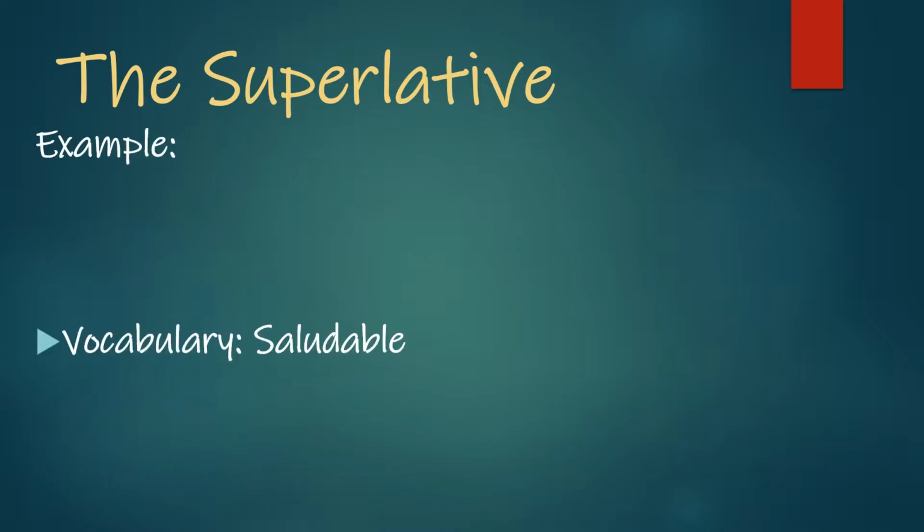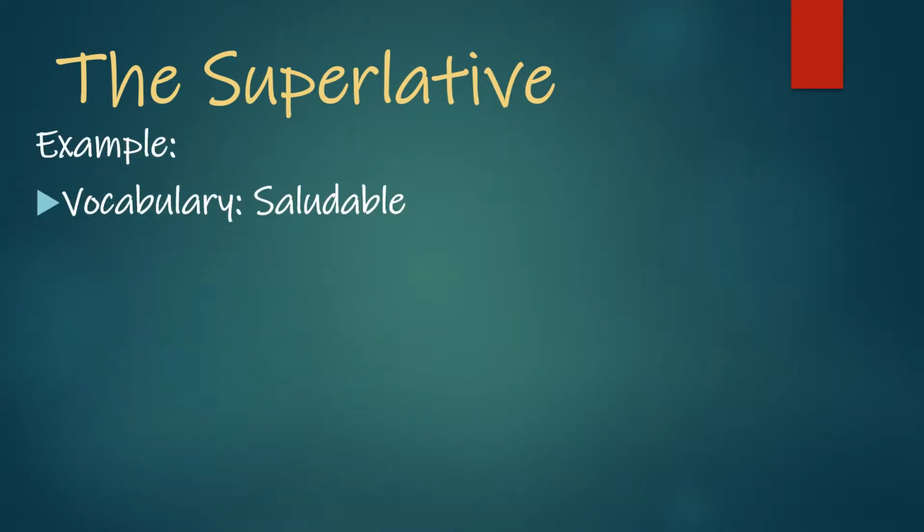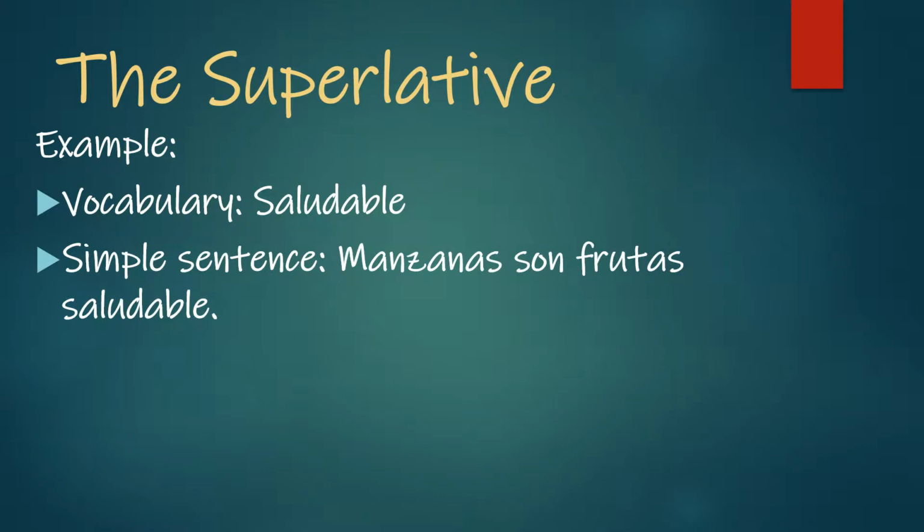So let's do an example. Again, we're going to go back to saludable as our vocabulary. That means healthy once again. So everybody repiten, saludable. Okay, so here's a simple sentence with saludable. Manzanas son frutas saludables. Now we're going to form a sentence.